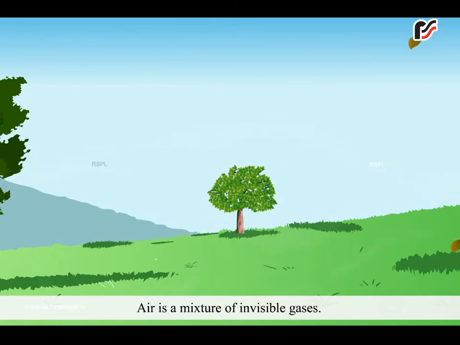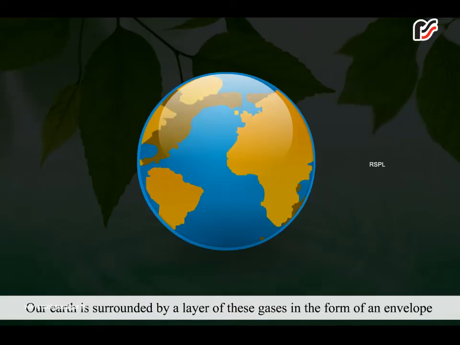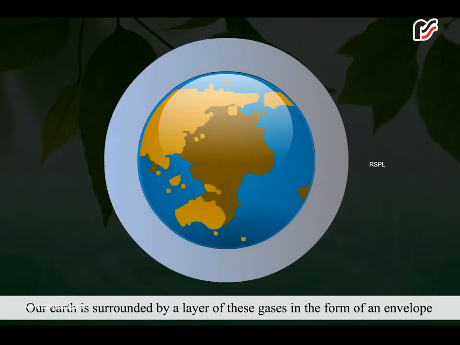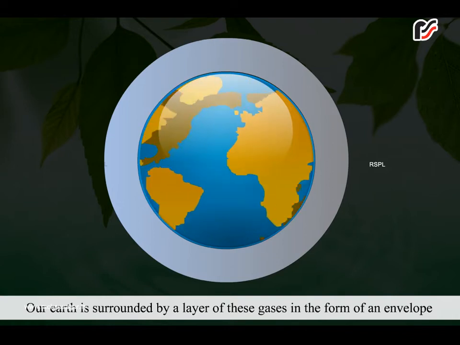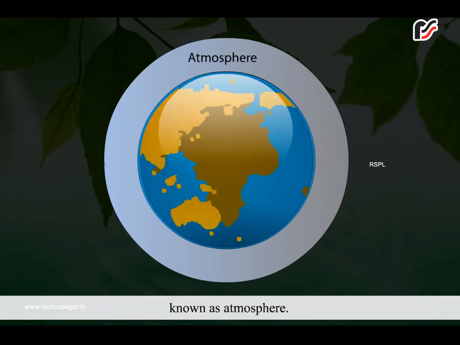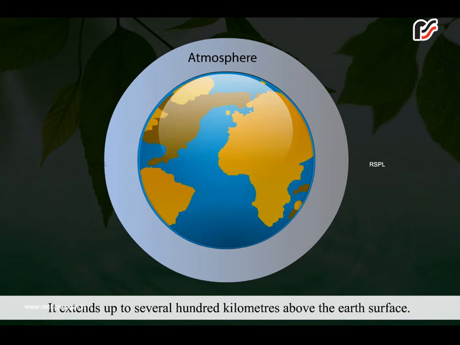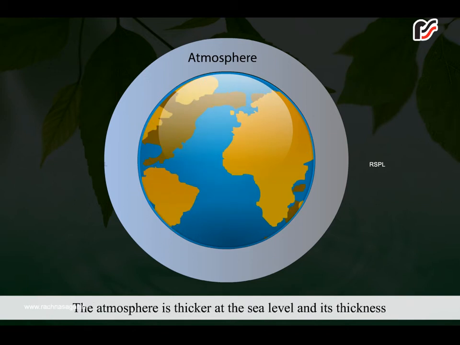Air is a mixture of invisible gases. Our Earth is surrounded by a layer of these gases in the form of an envelope known as atmosphere. It extends up to several hundred kilometers above the Earth's surface. The atmosphere is thicker at the sea level, and its thickness decreases with the increase of height.